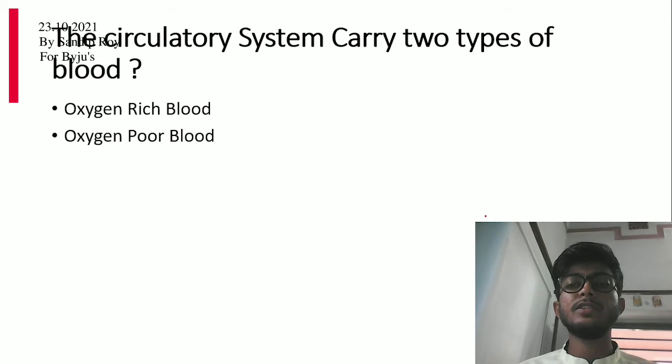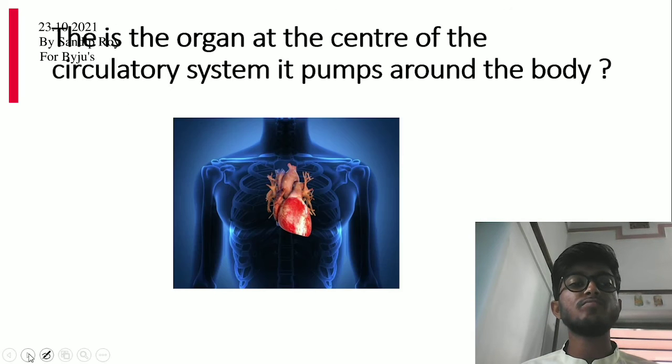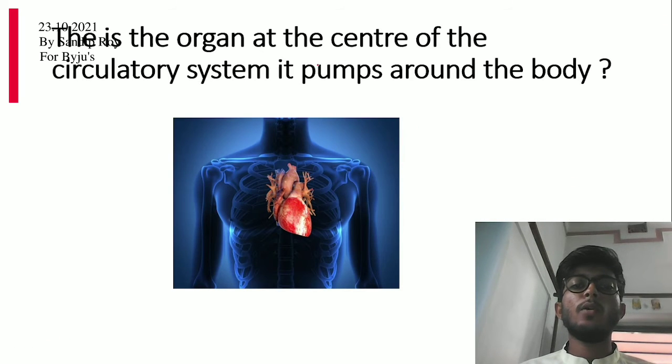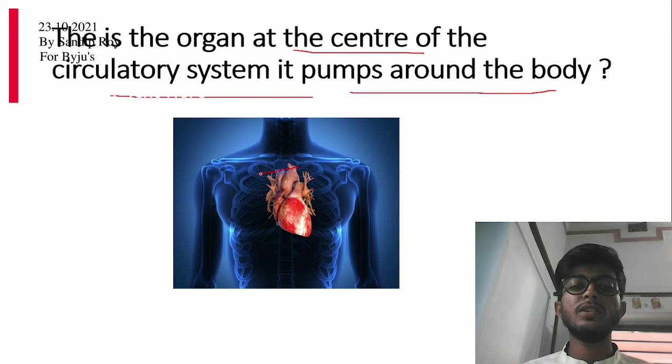The circulatory system carries two types of blood: oxygen-rich blood and oxygen-poor blood. The organ at the center of the circulatory system pumps blood around the body. This is called the heart, the main organ.